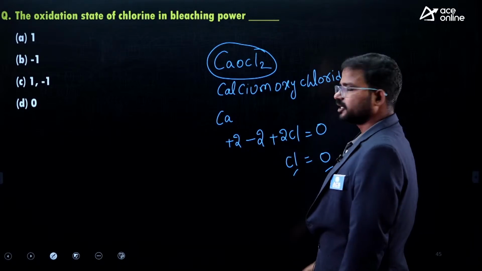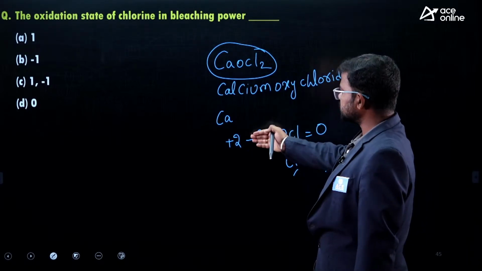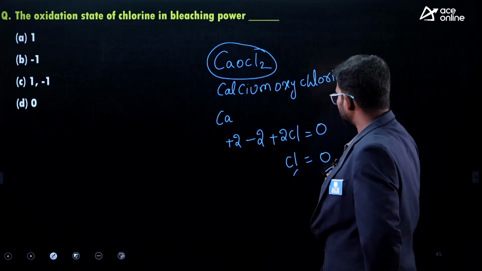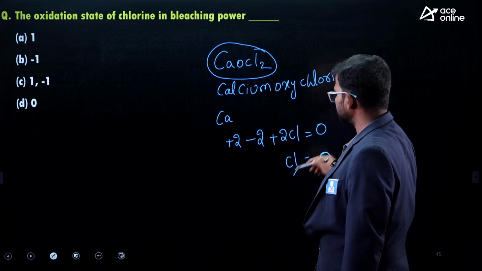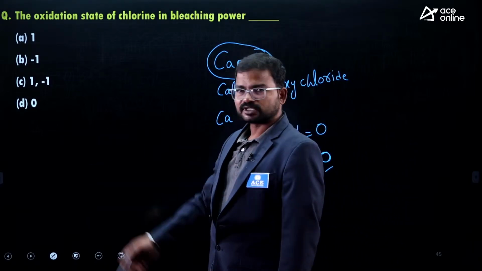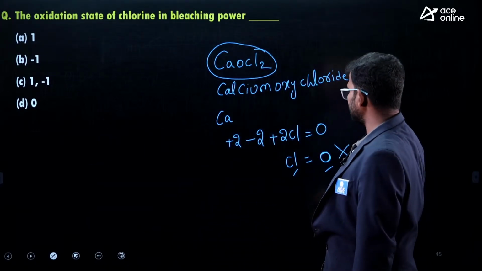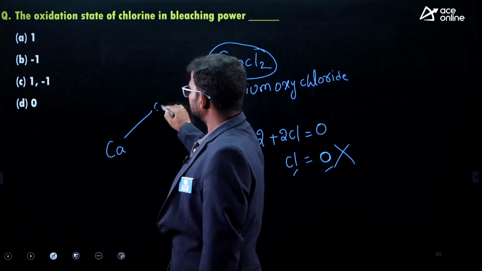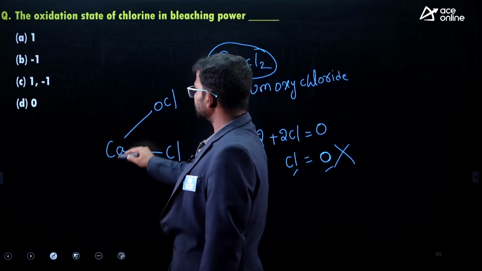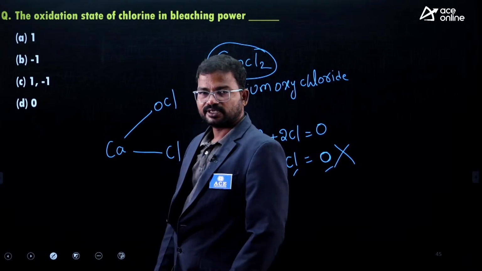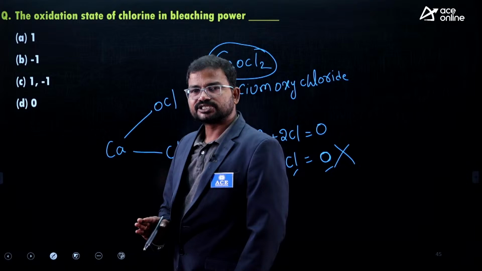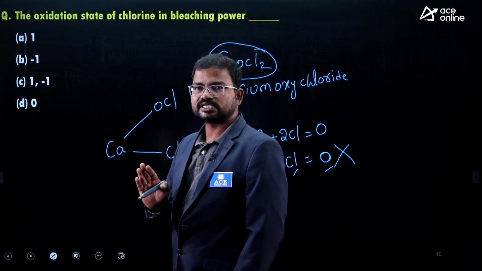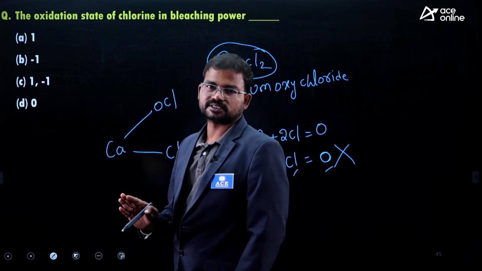It means here if you directly consider the oxidation state of calcium and oxygen, we can get the chlorine oxidation state would be 0. But here of course option D is also there, but this is absolutely wrong, okay. Actually chlorine is connected to calcium in this manner. If you know the structure of bleaching powder, then only you can get the exact oxidation state of chlorine atoms, otherwise it is not easy, okay.